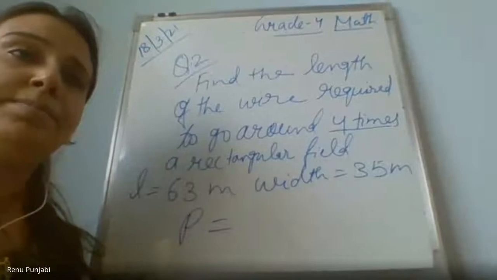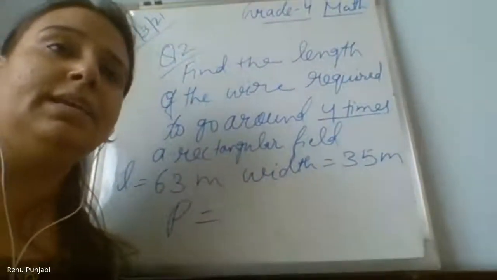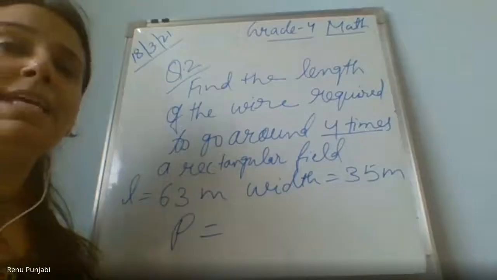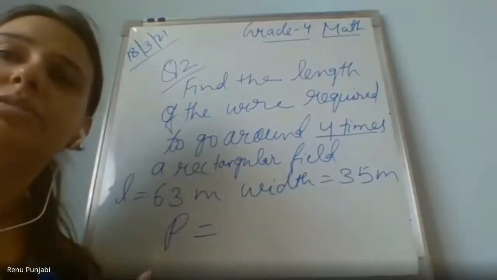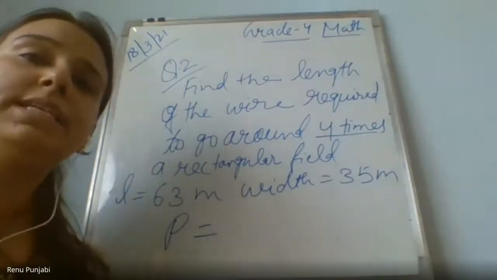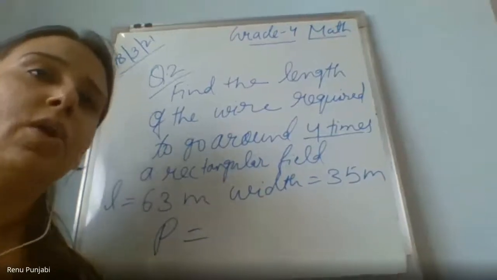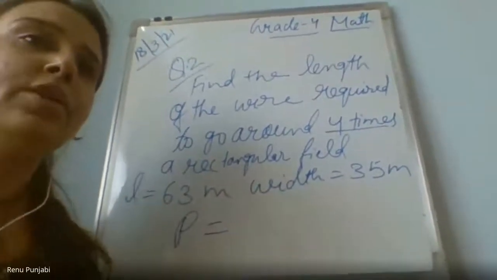Excuse me, ma'am. Yes. Ma'am, I can't see your board properly. Pin my board screen. Kanak ma'am, is it visible clearly? Yes, ma'am. Just you need to pin that. Then it is clearly visible. Children, please pin my board screen. Ma'am, the answer is 196 meter. Answer is 196 meters, the perimeter. Wait, write in the chat box. The child who is facing difficulty with the board can log out and log in again and pin my board screen.